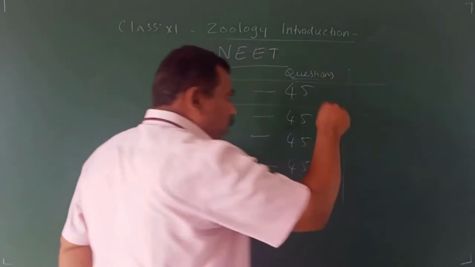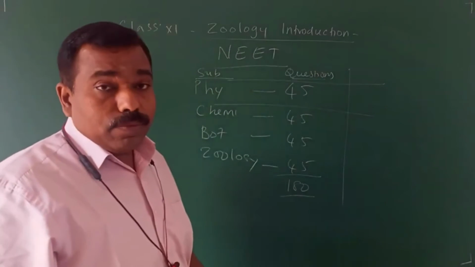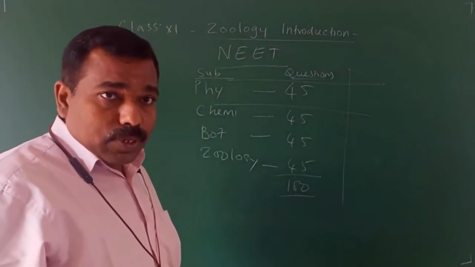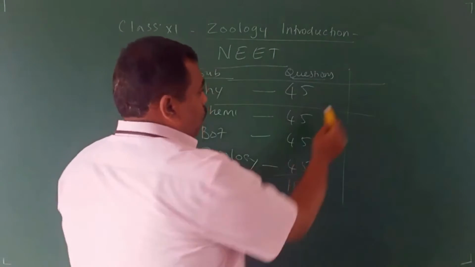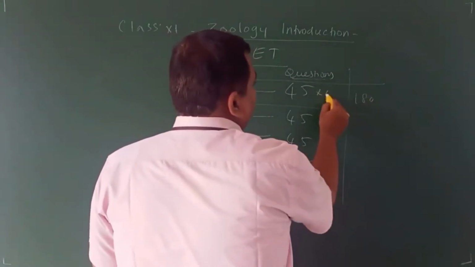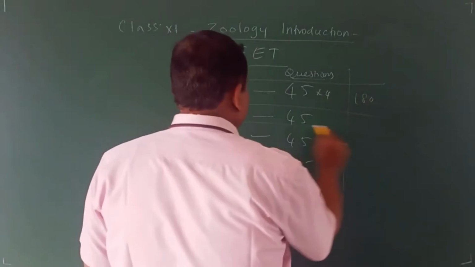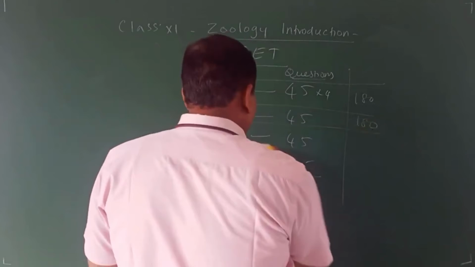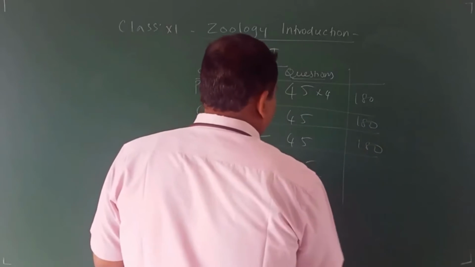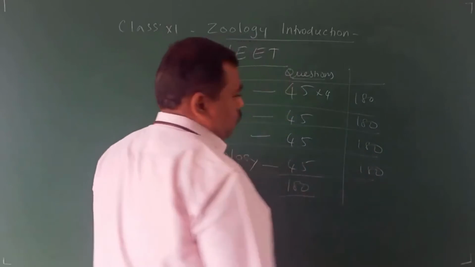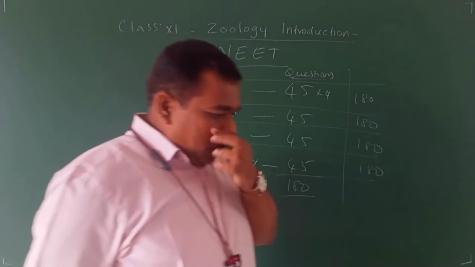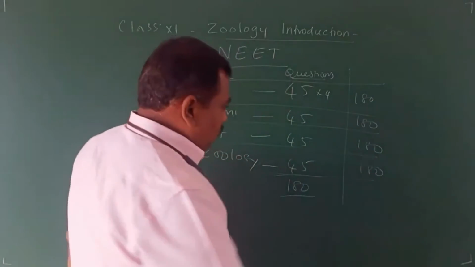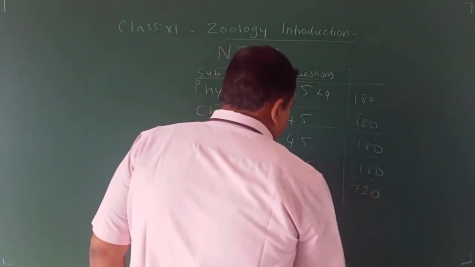For each correct answer, they give 4 marks. So 45 into 4, 180 marks for chemistry, 180 marks for physics, 180 marks for botany, and zoology. Total marks: 720.